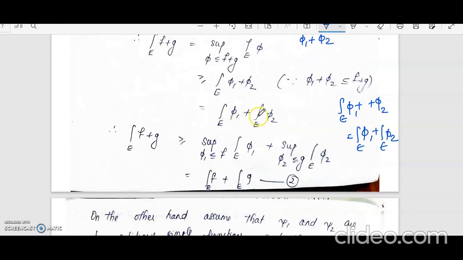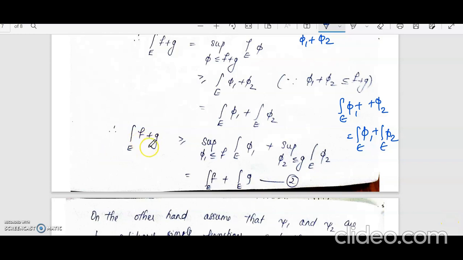It's true for all phi1 and phi2, so it will be true for the supremum over phi1 and phi2. So the integral over E of f plus g will be greater than or equal to the supremum over phi1 less than or equal to f of the integral over E of phi1, plus the supremum over phi2 less than or equal to g of the integral over E of phi2. Now this first integral will be the integral over E of f, and the second the integral over E of g. So we have got the integral over E of f plus g greater than or equal to the integral over E of f plus the integral over E of g. We'll call this equation 2.